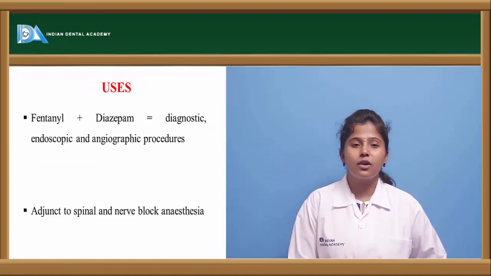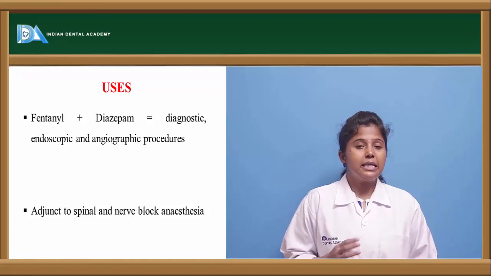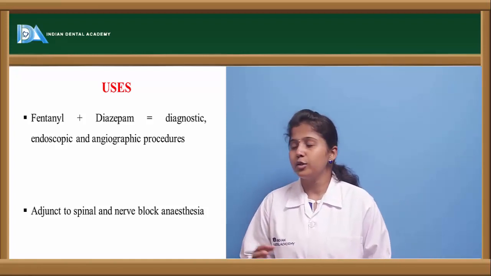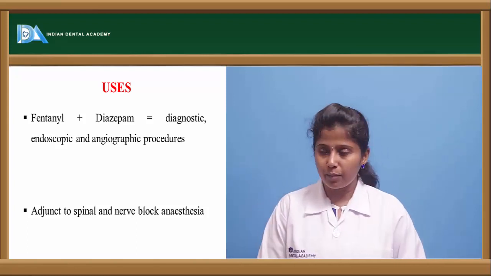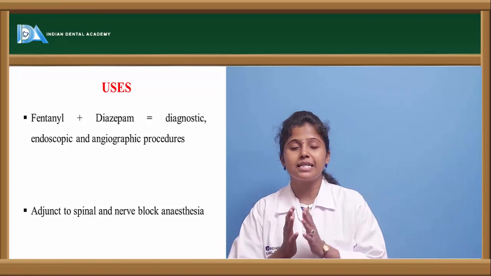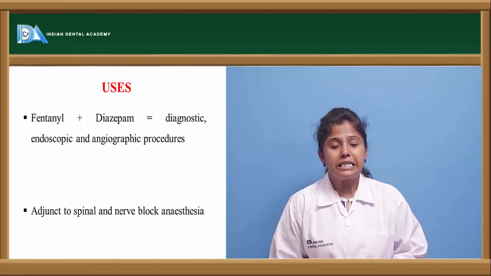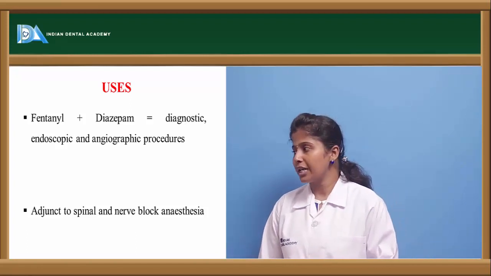So the uses of this fentanyl: if fentanyl is given in combination with diazepam, that is a slow-acting drug, so if we combine with this, it is used as the diagnostic agent in endoscopies and angiographic procedures, and it is used as an adjuvant. So this fentanyl can be combined with other anesthetic drugs to produce spinal anesthesia or nerve block anesthesia.